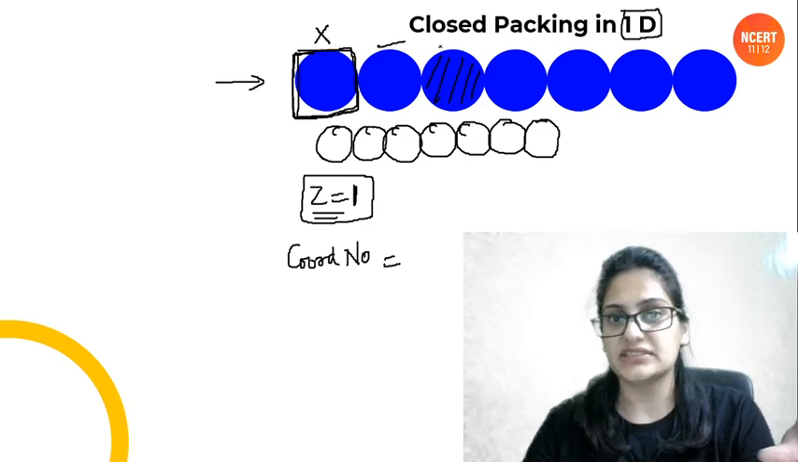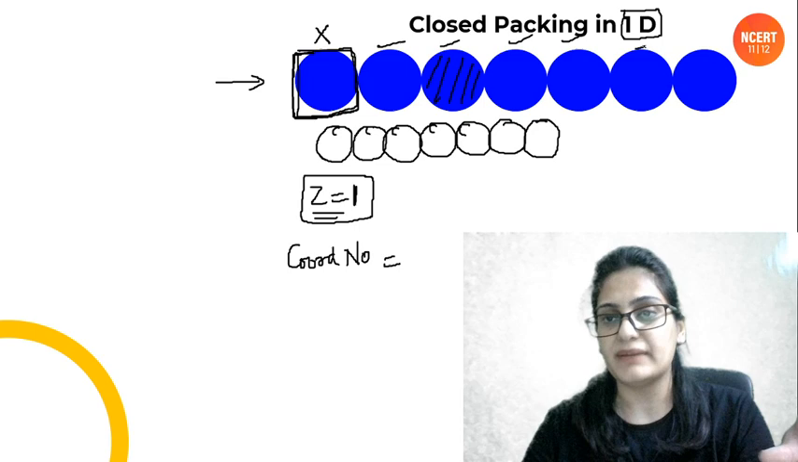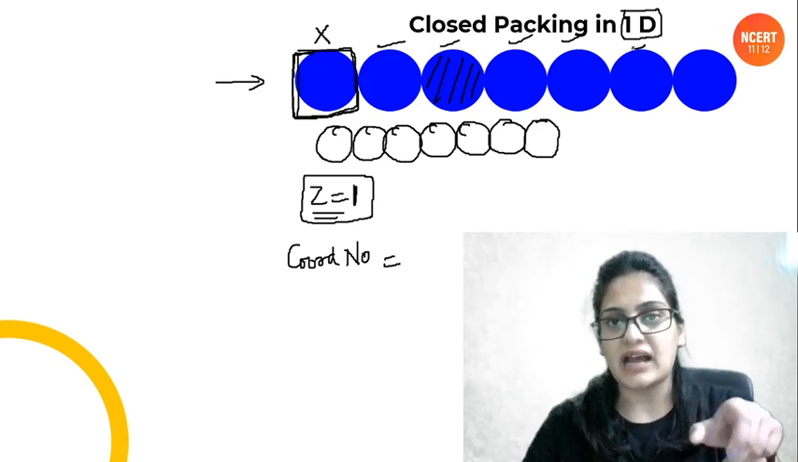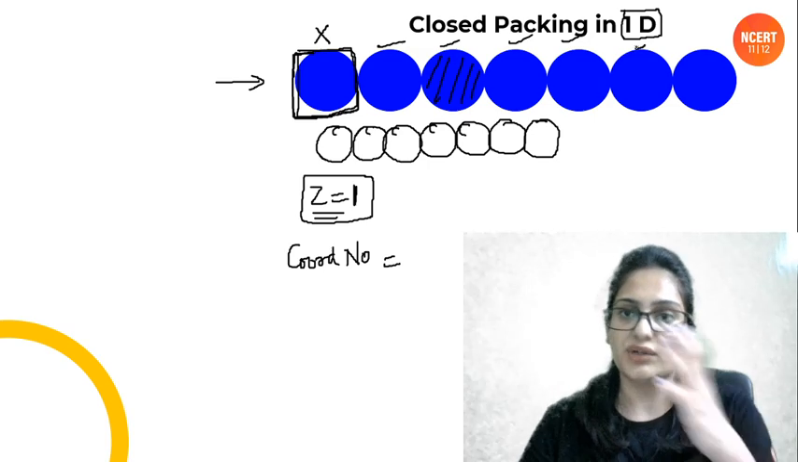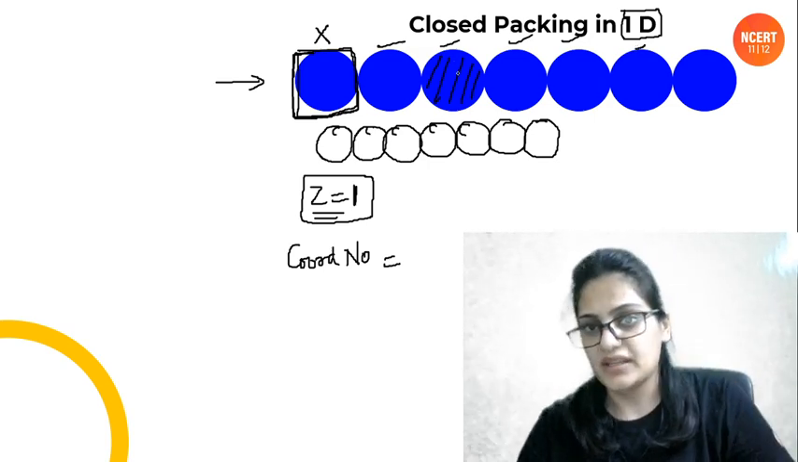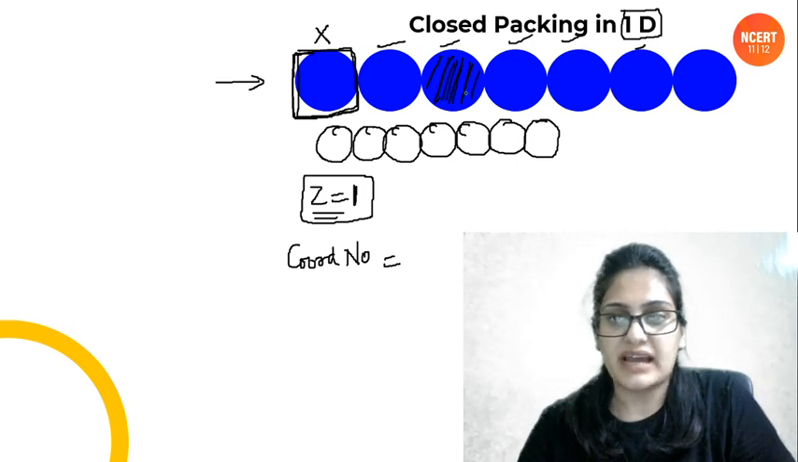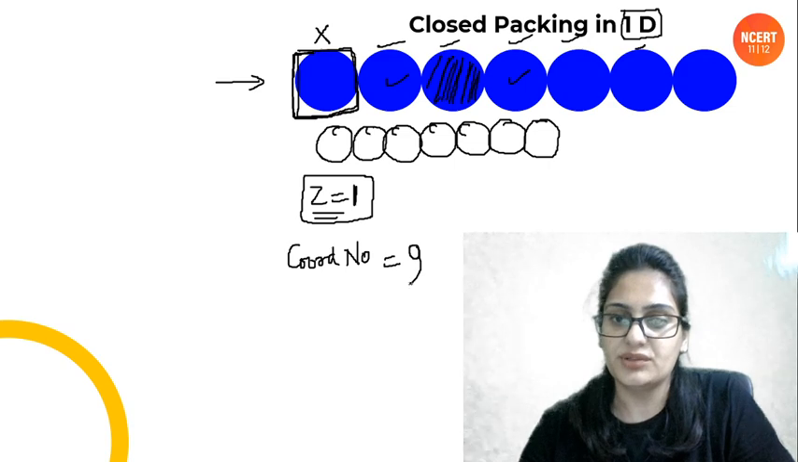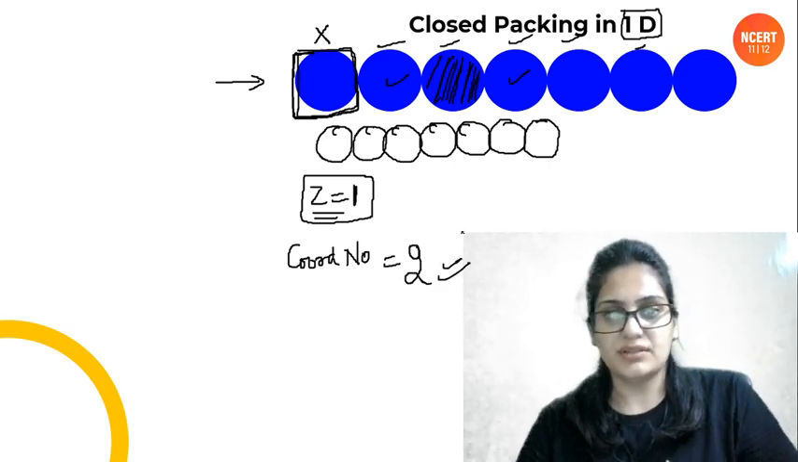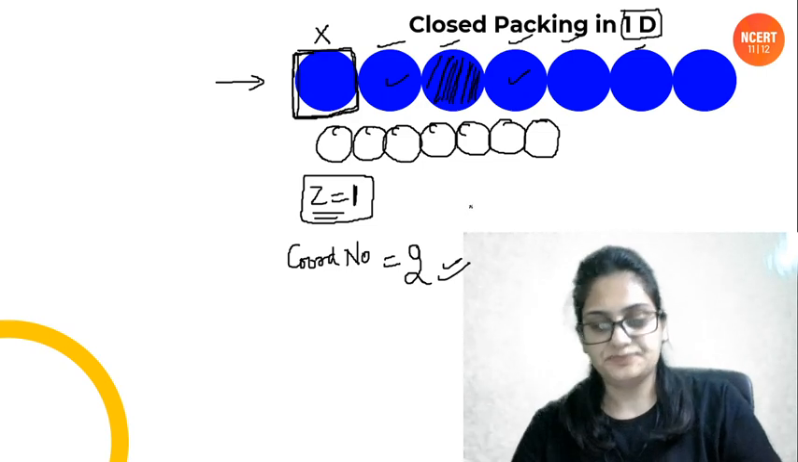All the atoms in the packing will be present in the middle, right? So unless and until it is asked to calculate the coordination number of a side atom, you have to calculate the coordination number of the middle atom. So how many atoms is this atom touching directly? This atom and this atom. So the coordination number will be 2. Just that. So this was the one dimensional packing, which is very, very simple.